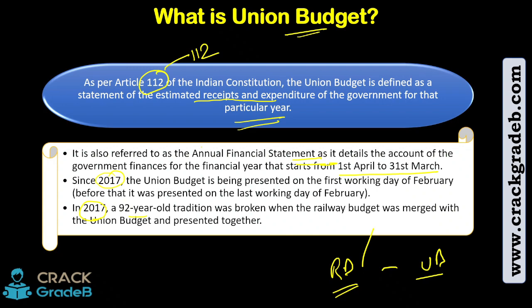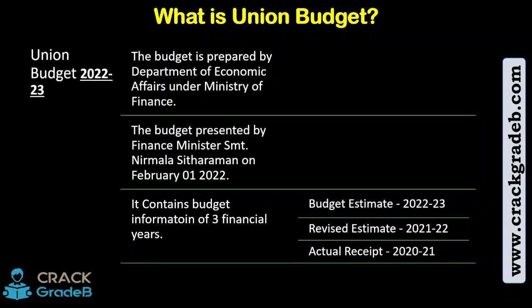So let's now move on and understand a few things about the annual financial statement. The union budget 22-23. The budget is prepared by whom? The Department of Economic Affairs under the Finance Ministry, right? The work of this department is to ask every department about their budget. Once they receive it, they make an estimate of everything by adding and making some adjustments, and that is how the union budget is made, right? The budget is presented by whom? The current finance minister, Srimati Nirmala Sitharaman, on 1st of February 2022.